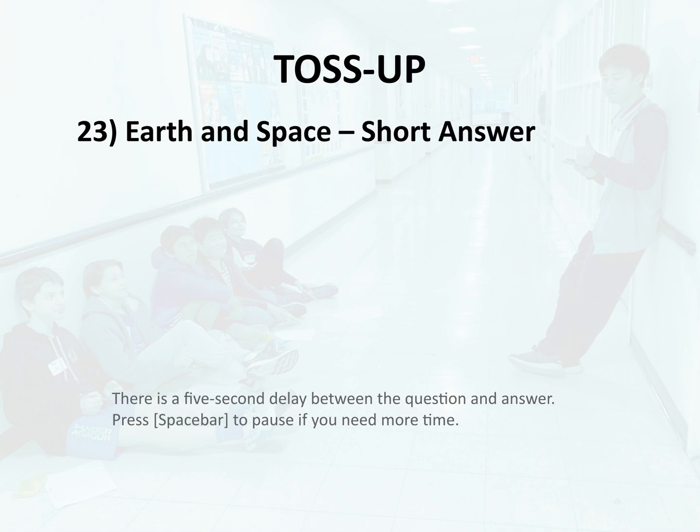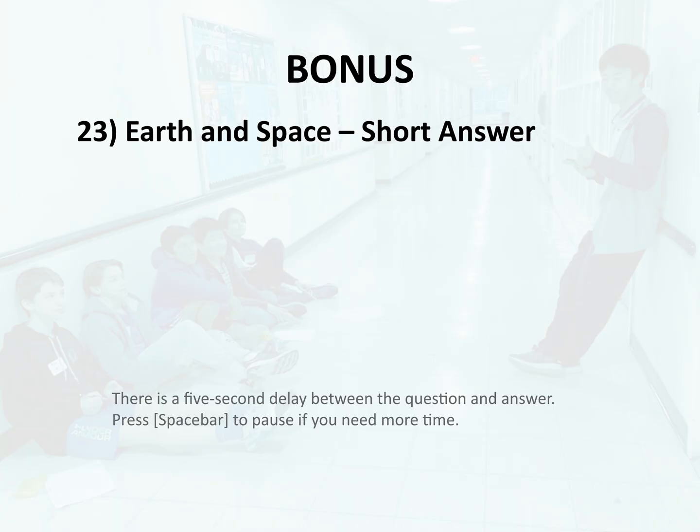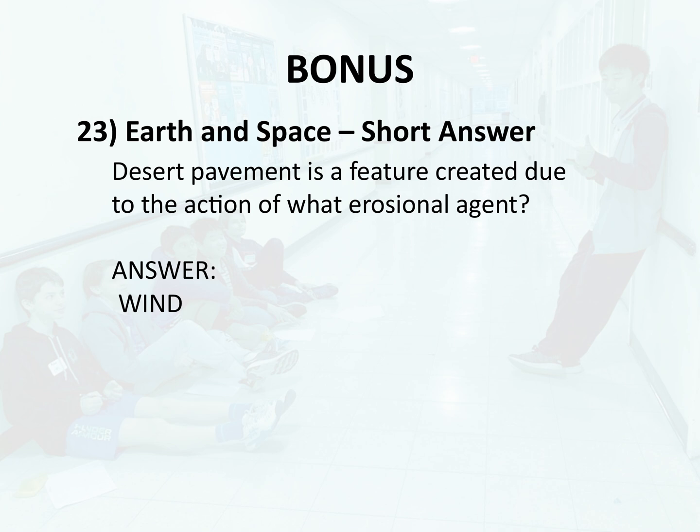Toss-up 23. Earth and space, short answer. What objects are created via calving? Answer. Icebergs. Bonus 23. Earth and space, short answer. Desert pavement is a feature created due to the action of what erosional agent? Answer. Wind.